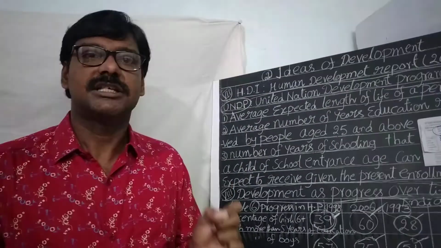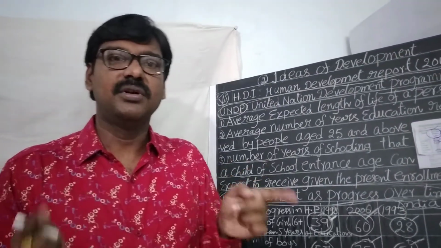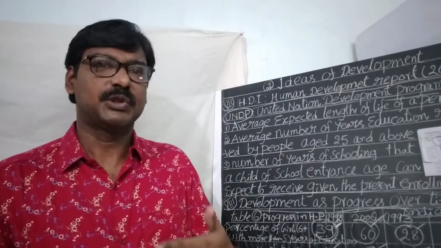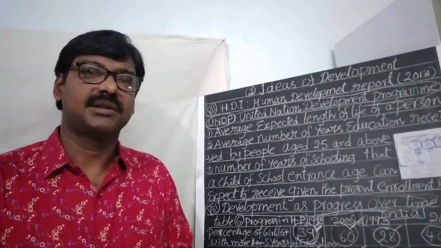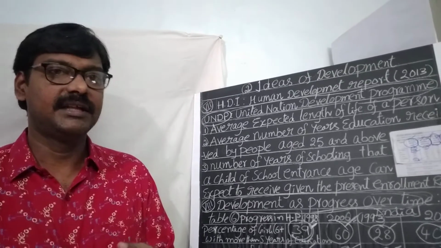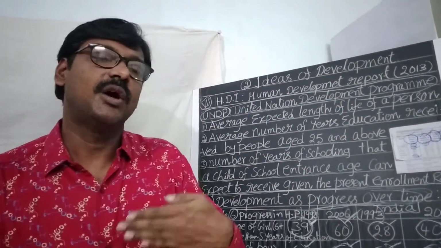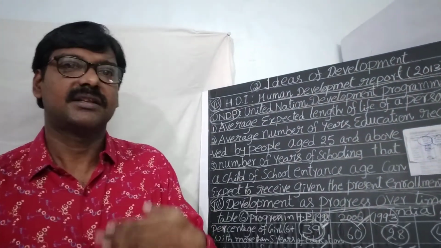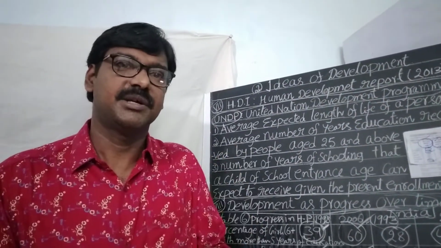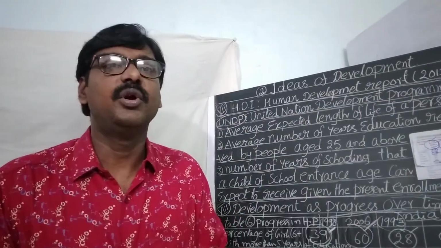Mostly traditional, cultural and religious beliefs. For example, the Parda system. Due to the Parda system, some sections of people do not allow their girls to go outside for further studies, so the girls are disturbed in their studies.